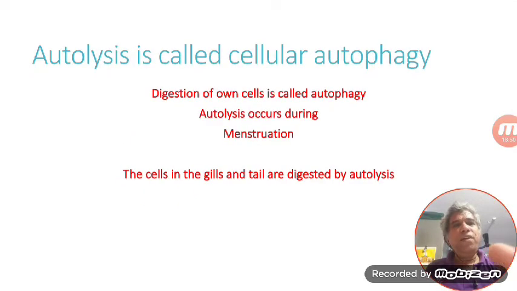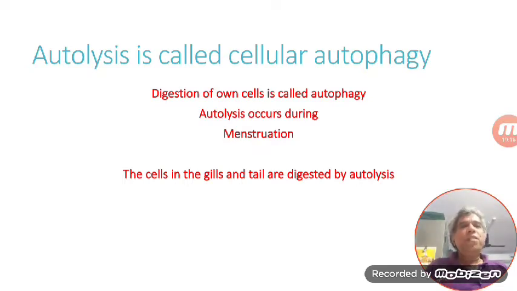Now let us go to the next slide. This is autolysis. Autolysis is cellular autophagy. If lysosomes digest the entire cell, that is called autolysis. It is just like suicide at the cellular level. The cell kills itself due to some reason.